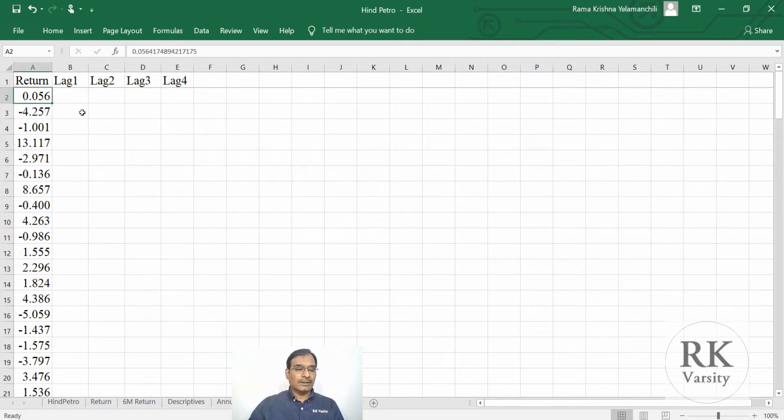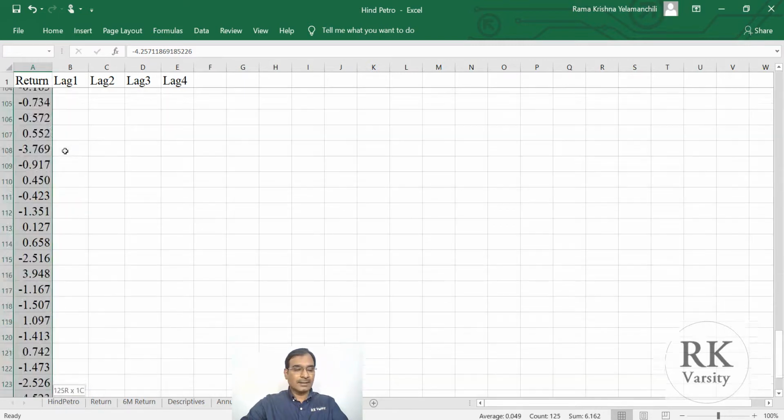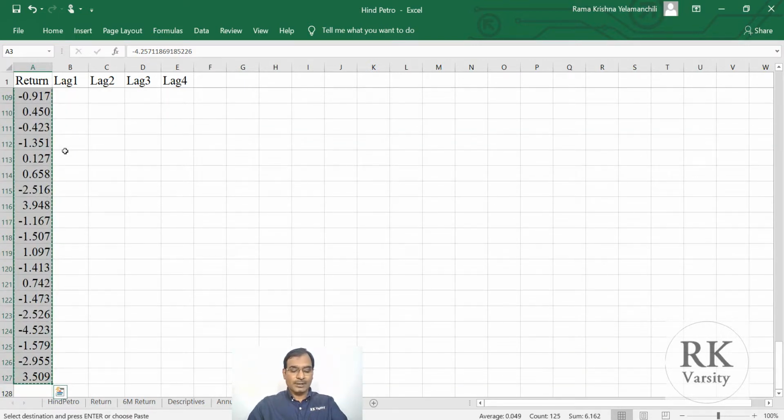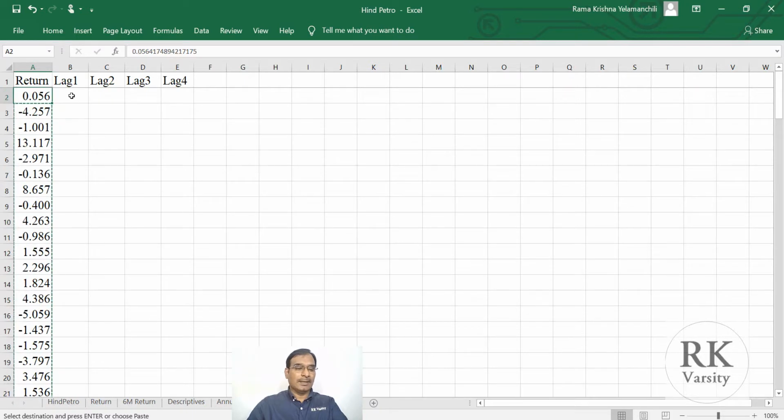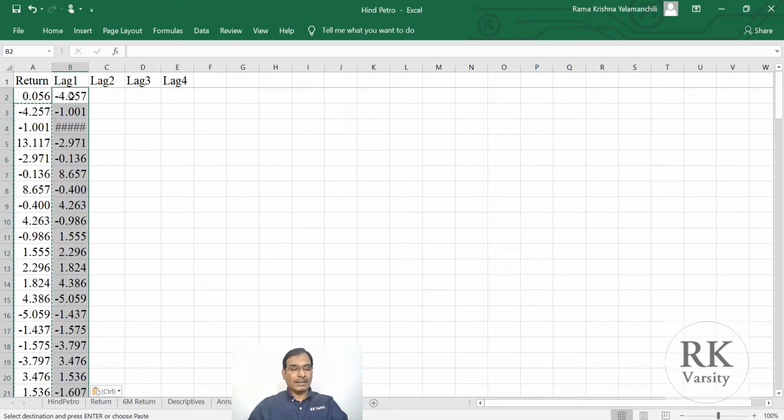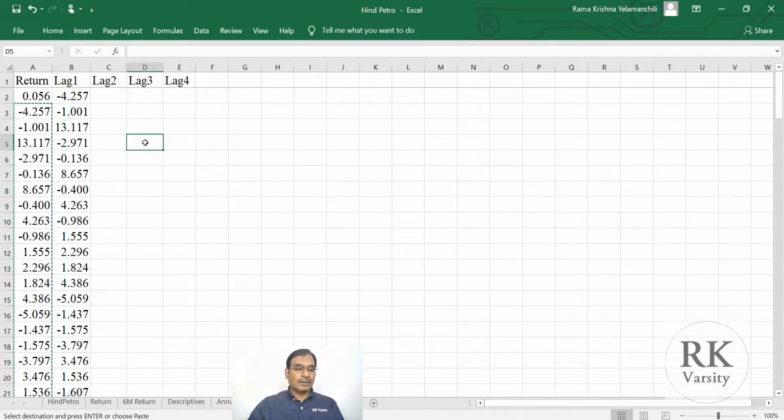When we say lag 1, it is the next day, so for the second observation, the next day starts with the third time period. So we'll select this, copy, then paste this in column B, that is the 1 lag. If you observe, the second observation has now become the first observation.